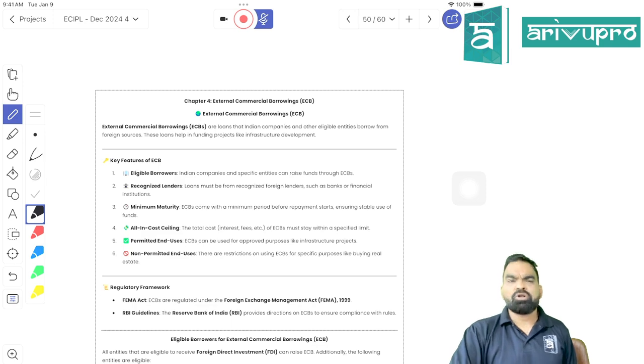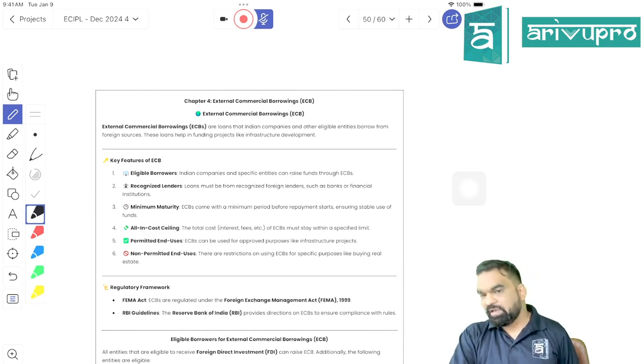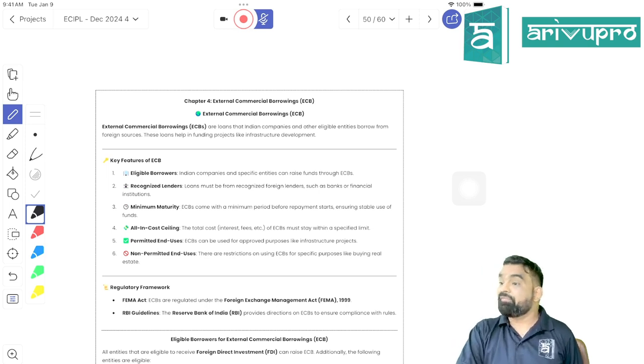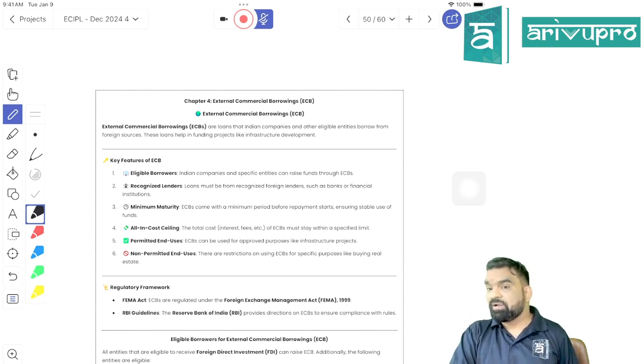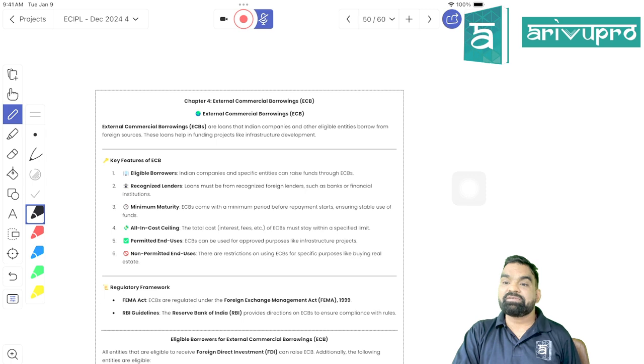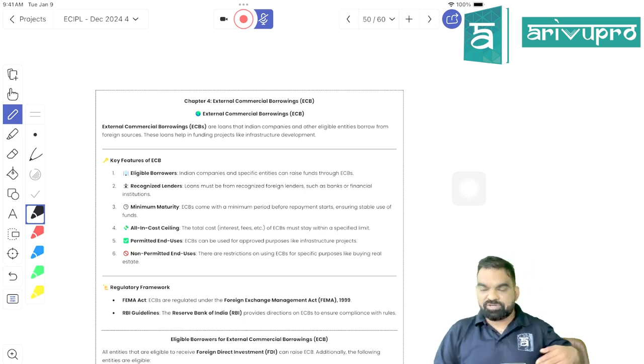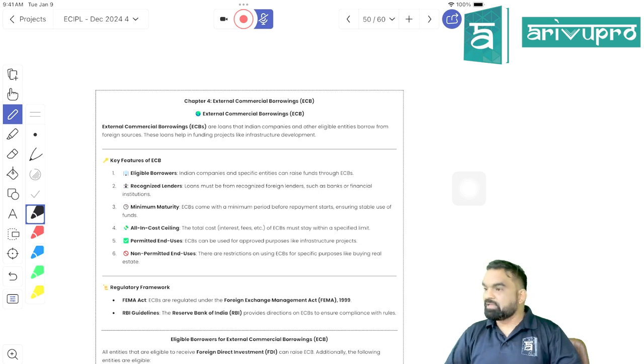Debt, right? So over here in India, we can raise equity and debt, and from outside India, we can raise equity or debt too, right? If we are issuing equity, we are issuing depository receipts. If we are issuing debt, we are issuing what, beta? ECB. So external commercial borrowing, as the name suggests, is nothing more than the borrowing that has been taken by an Indian person from overseas, right?